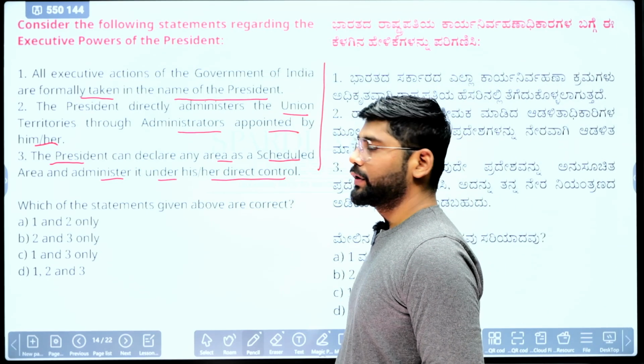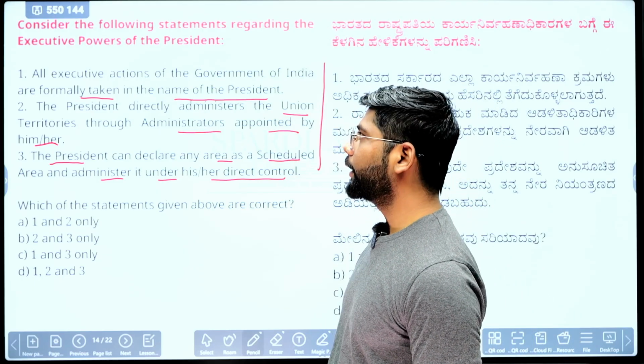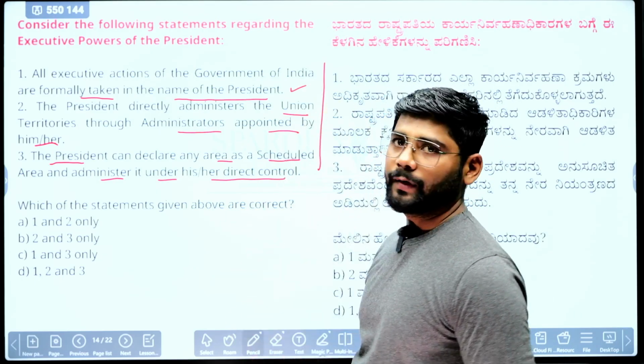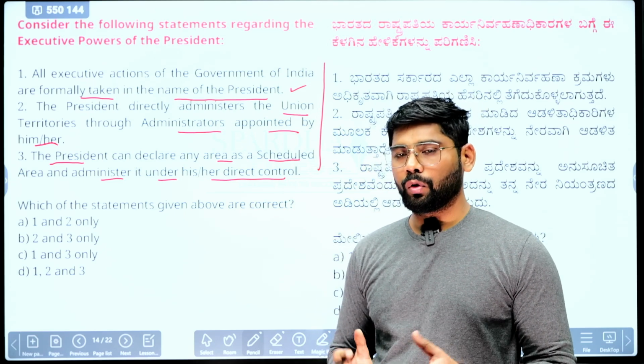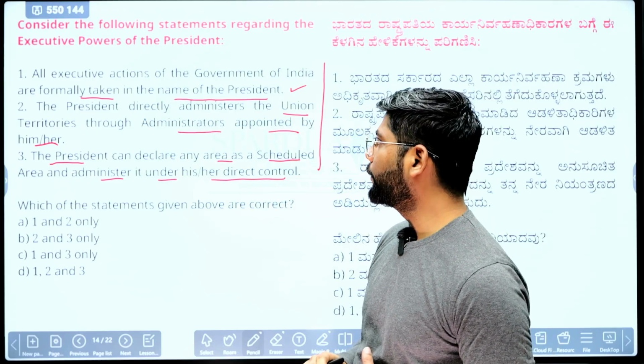Okay, so we'll see which one is the correct. First statement: all executive actions of the Government of India are formally taken in the name of the President. Yes, the President is the head of the state, so all the executive actions of India will be taken in the name of the President.